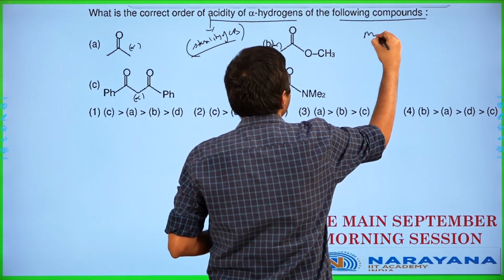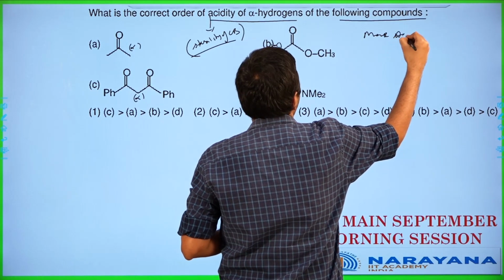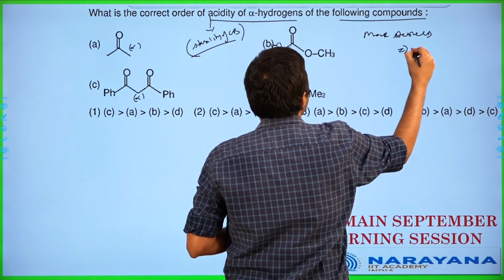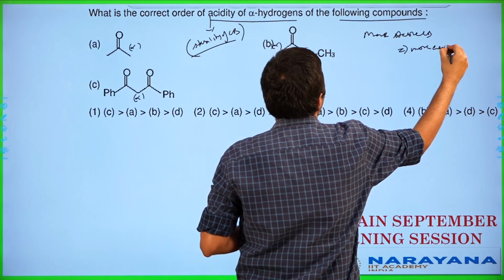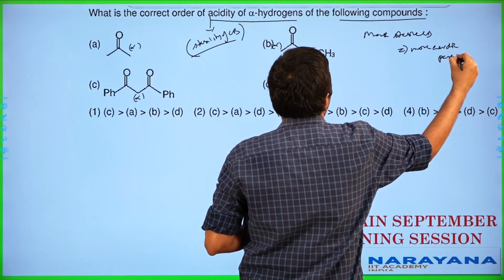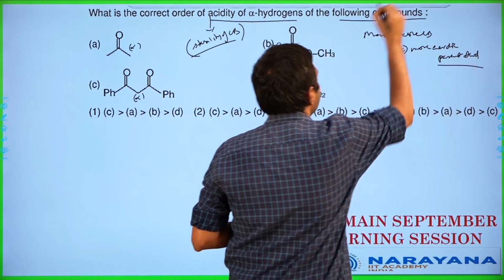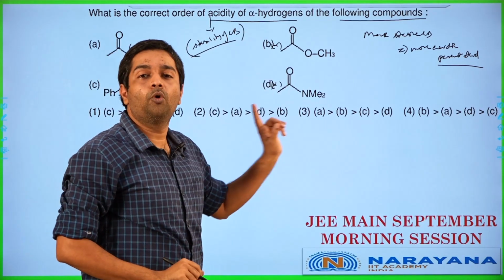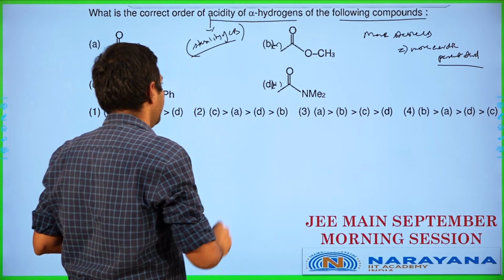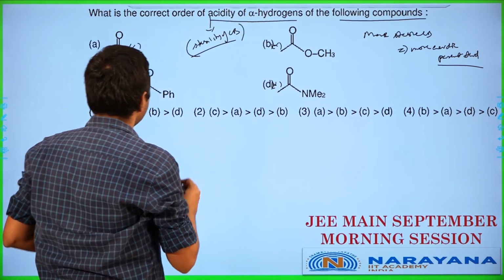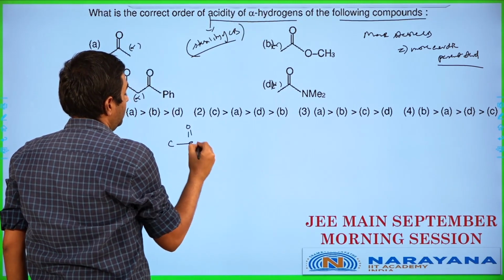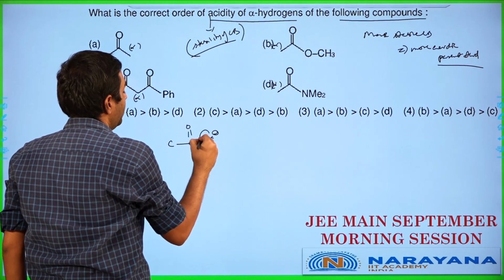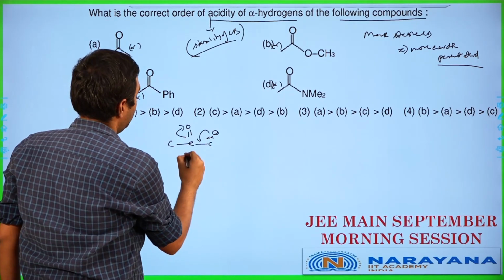So the more stable conjugate base implies a more acidic parent acid. So this is the principle we are going to be using over here. The more stable conjugate base means you're going to be having a more acidic parent acid in this particular case. So let's start talking about each of these. Let's have a look now. So the first one will have C minus. It is going to be stabilized by this. So this is for option A.